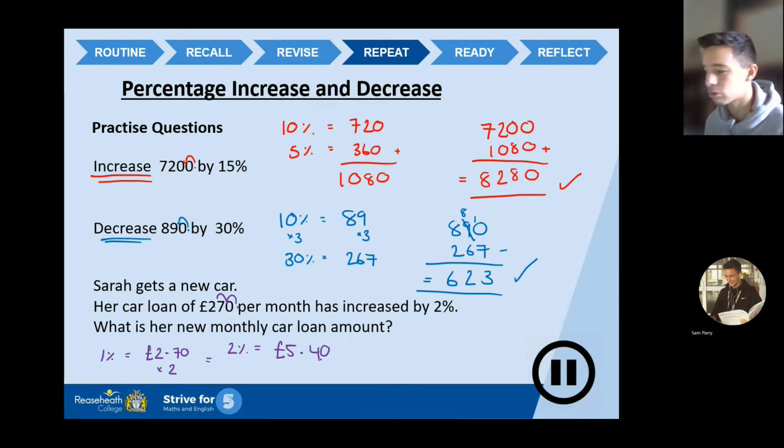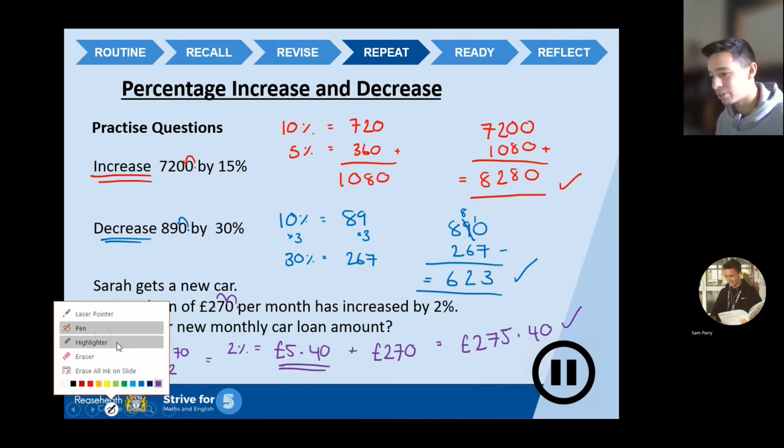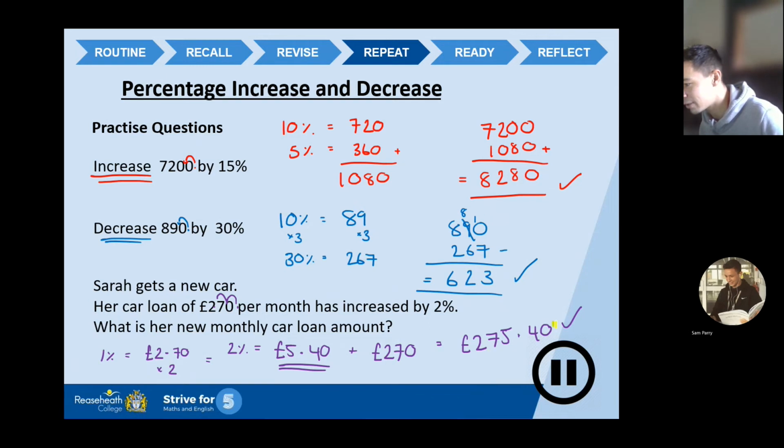Now, it says it is increased. So she's going to have to pay more. So I need to take that £5.40 and I need to add it on to what she was originally paying. So 270 needs to be added on to that. Or 270, this needs to be added on. Yeah, you get the gist. We need to add them together. If we do that accurately and correctly, we should arrive at £275.40 is Sarah's new car loan payment each month. Gone up a little bit. Not ideal, but she's going to have to pay those bills in order to keep a new car, okay?